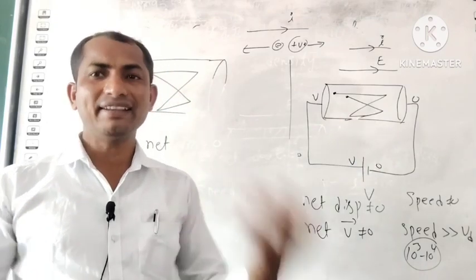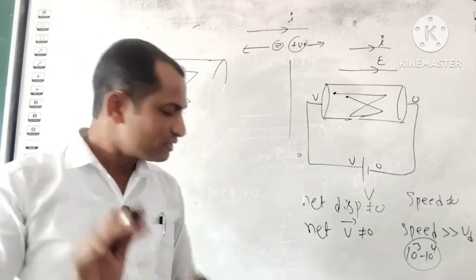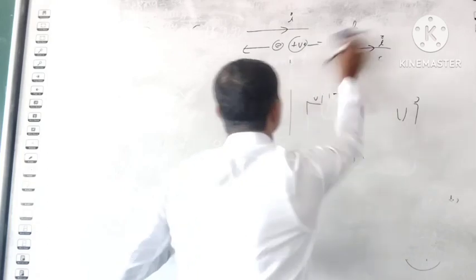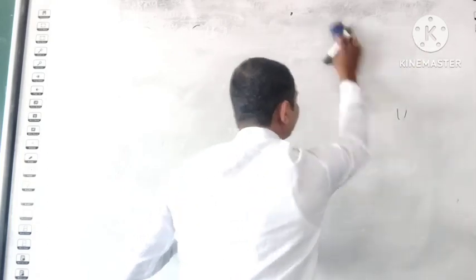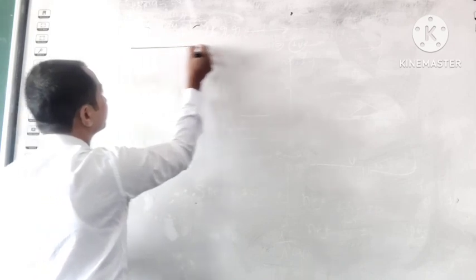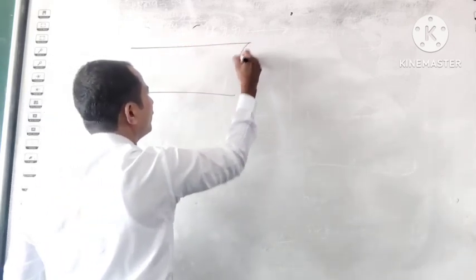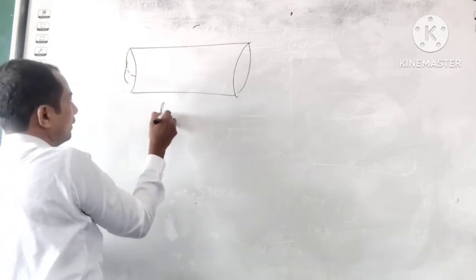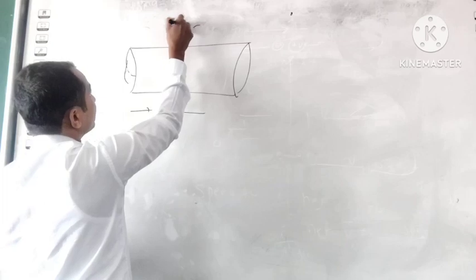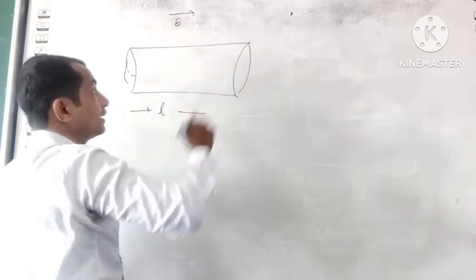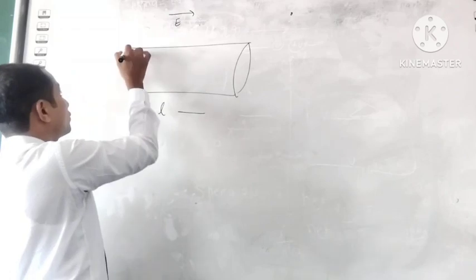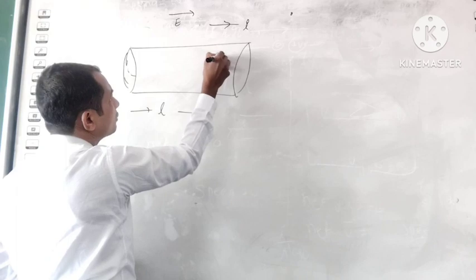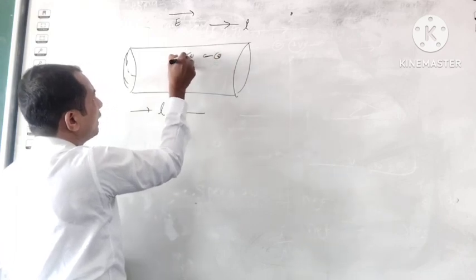So that's why scientists made one assumption. What is that assumption? They assumed like this. Suppose we take a conductor. The length of the conductor is L, and the electric field is in this direction. That means the current will also be flowing in the same direction, the current direction I. Then the electrons will be in the direction opposite to the electric field.